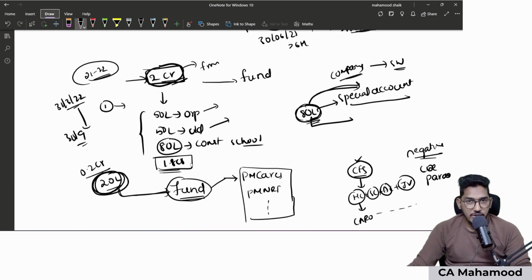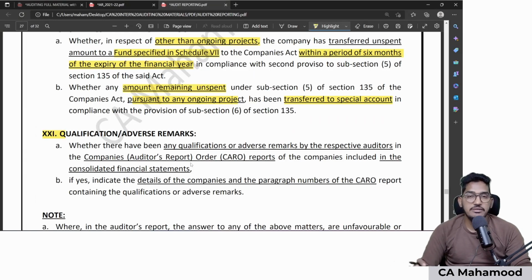So while conducting audit of consolidated financial statements, the auditor should go through individual audit reports of all those companies which are included in the consolidated financial statements, find out whether there is any negative remark. If yes, in the consolidated financial statements audit report, he should mention which particular company's audit report contains a negative remark and which paragraph contains a negative remark that needs to be mentioned in the audit report of consolidated financial statements.